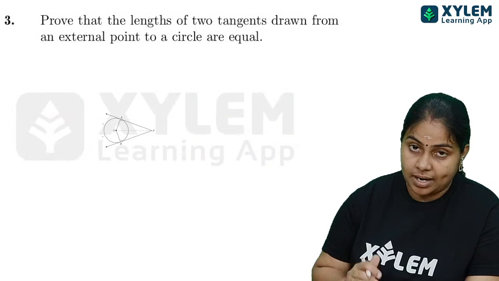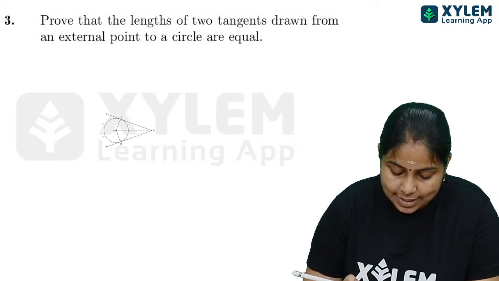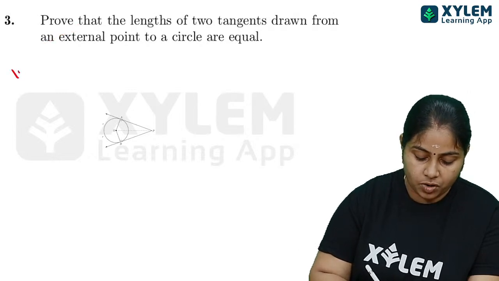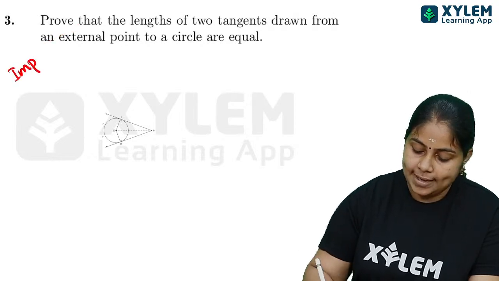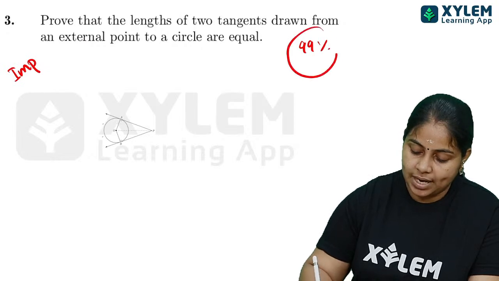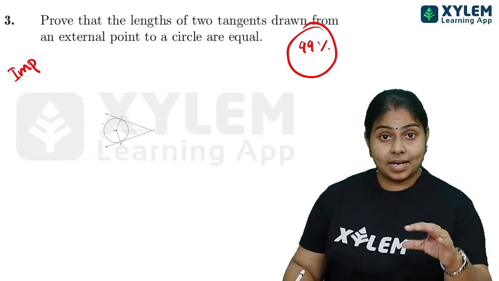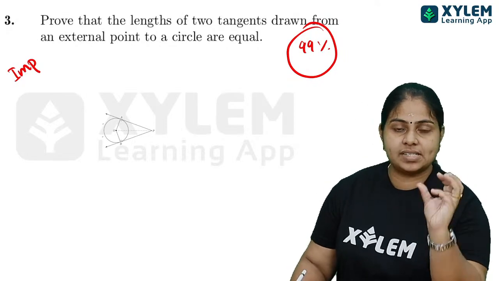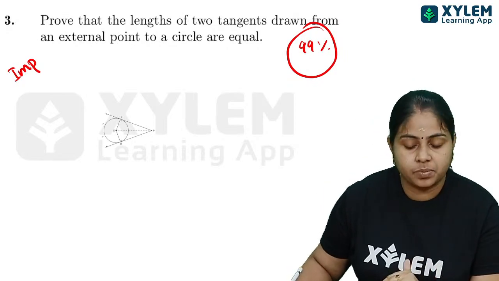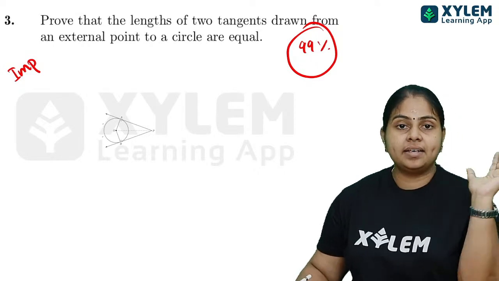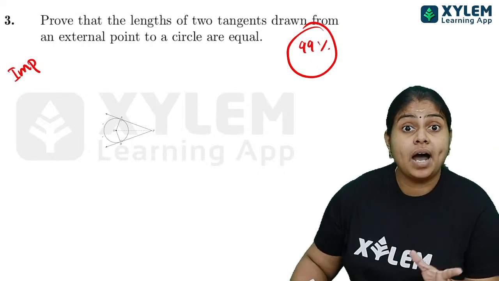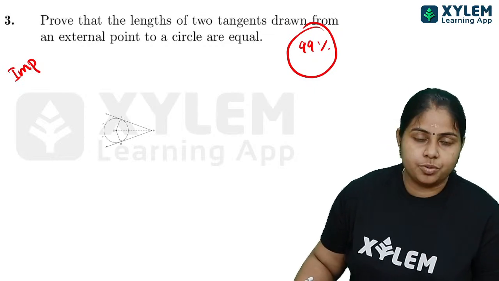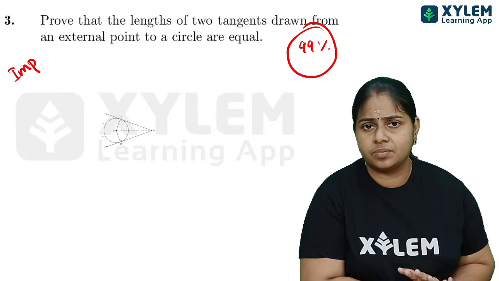I hope so. Next one, prove that the length of two tangents. അപ്പോൾ നിങ്ങളുടെ ടാൻജൻസിന് ഈ ഒരു ക്വസ്റ്റ്യൻ വളരെ ഇമ്പോർട്ടൻ്റ് ആണ്. Almost 99% you can expect this question for your coming exam. Means your board examന് ഷുവർ ആയിട്ട് നിങ്ങൾക്ക് എക്സ്പെക്ട് ചെയ്യാവുന്ന ഒരു ക്വസ്റ്റ്യൻ ആണ് this one. And here this is a simple question. You have to prove that നമുക്ക് തിയറംസ്, lot of theorems are there to study. നമുക്ക് സർക്കിൾസിൽ കുറേ തിയറംസ് ഉണ്ട് അല്ലേ?